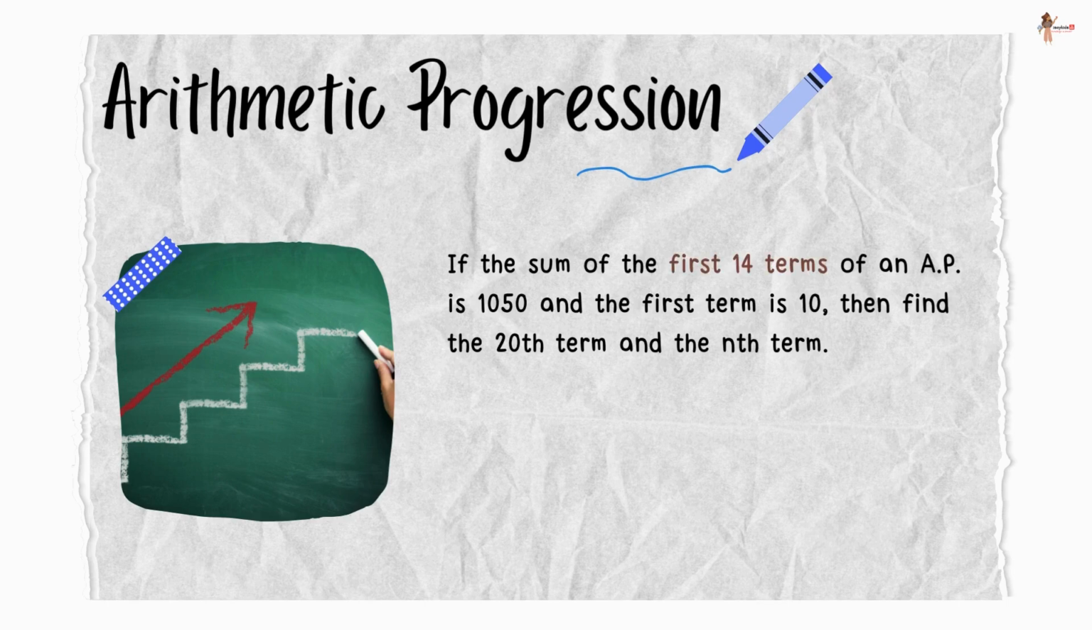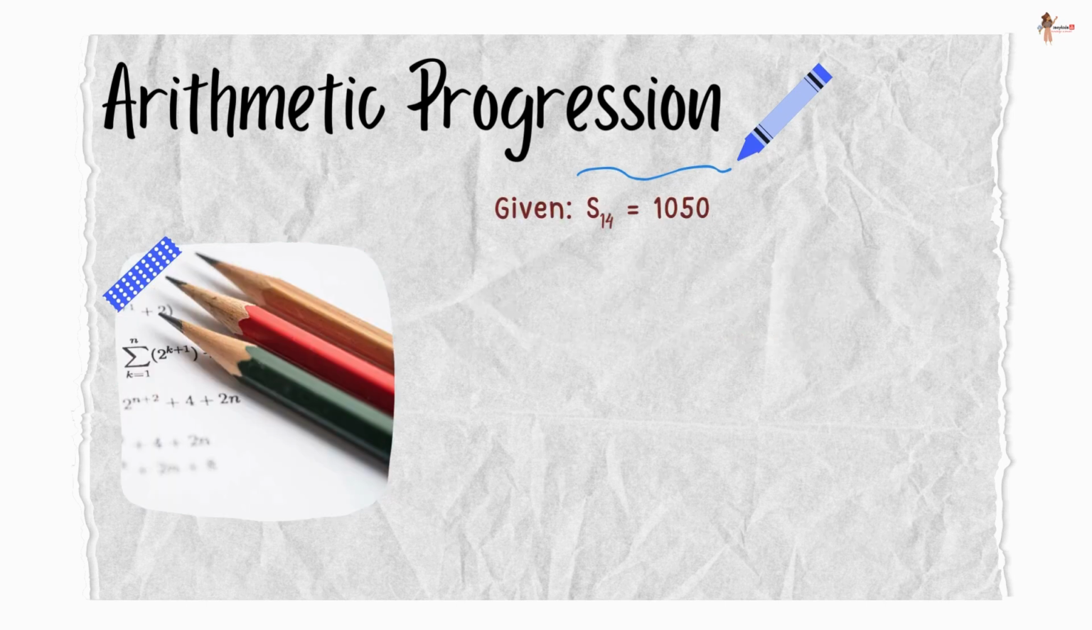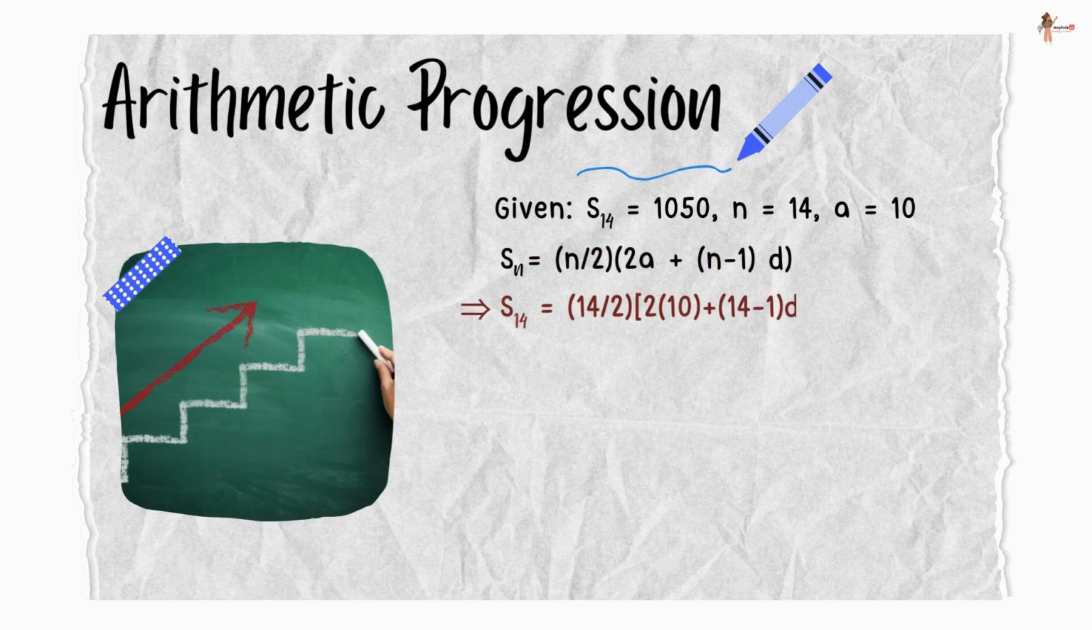If the sum of the first 14 terms of an AP is 1050 and the first term is 10, find the 20th term and the nth term. So we are given S14 is 1050, n is 14, and a is 10. Sn is given by n by 2 into 2a plus n minus 1 times d. Substituting the given values, we get this.